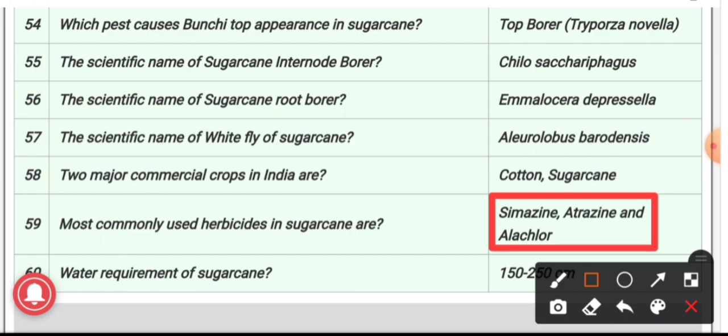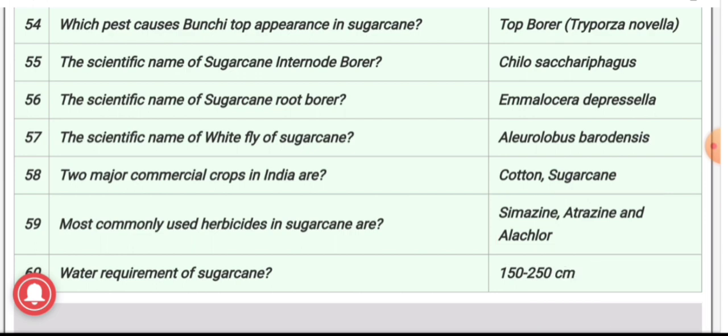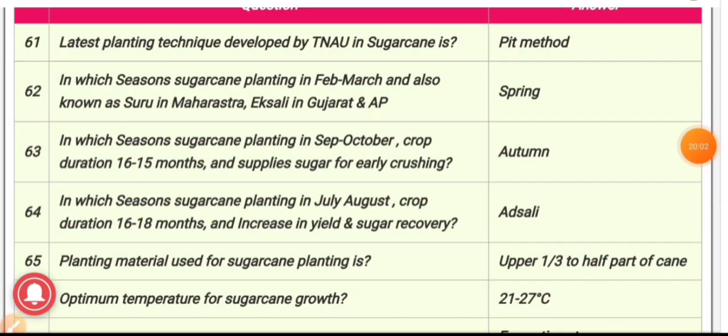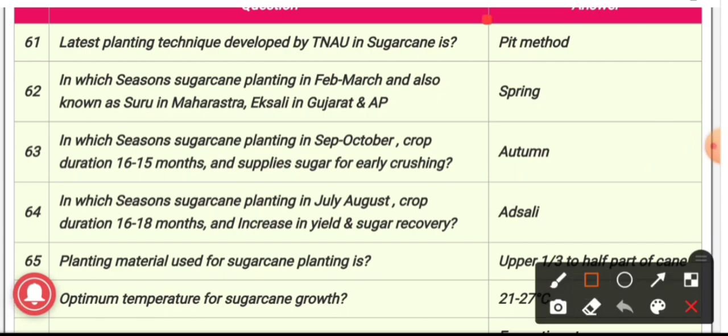60th question: the water requirement in sugarcane? The answer is 150 to 250 centimeters of water. 61st question: the latest planting technique developed by TNAU in sugarcane? The answer is the pit method. It is the latest planting technique developed by TNAU for sugarcane.